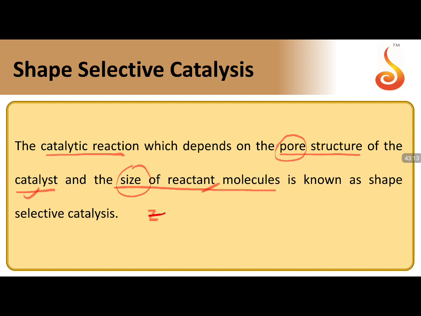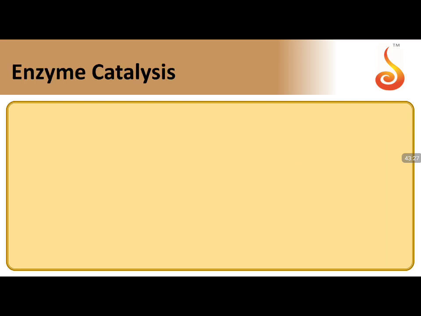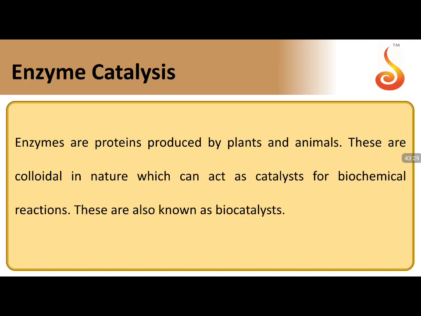An example of such type of shape selective catalysis: ZSM5 for dehydration of alcohols. This is a very important example, mostly asked in the examinations. Enzyme catalysis reactions, biocatalysts. Enzymes are nothing but proteins produced by plants and animals. These are colloidal in nature, which can act as catalysts for biochemical reactions. These are also called biocatalysts.